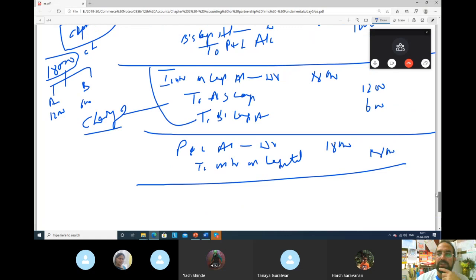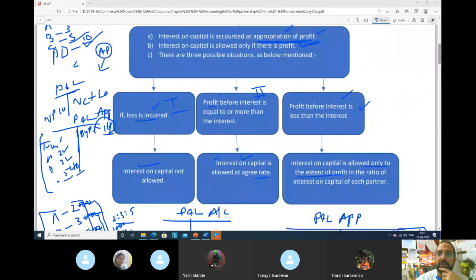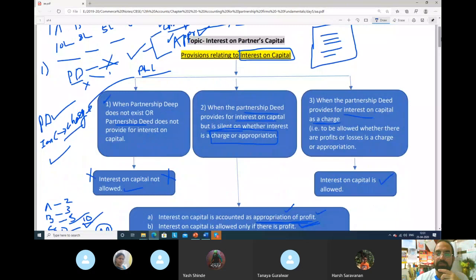Guys, this illustration, I have tried to make in a little simpler form, and try to read this. If you do not read or revise this at home for say 3 or 4 days, after that you will find it difficult. Go topic wise, slowly and slowly. You have an entire year. If you study a small topic every day, you will cover the complete syllabus. You don't have to panic. Remember, that is the trick of the game. Don't panic. If you do disciplined study every day, your entire syllabus will be covered.